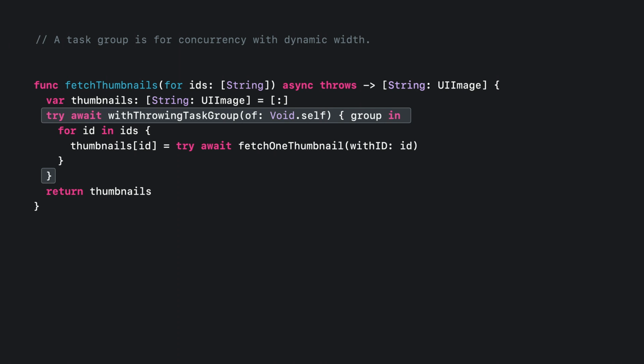Tasks added to a group cannot outlive the scope of the block in which the group is defined. Since I have placed the entire for loop inside of the block, I can now create a dynamic number of tasks using the group.